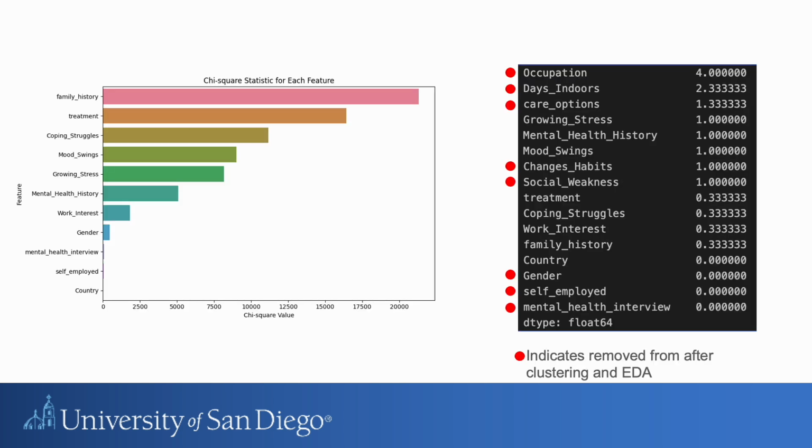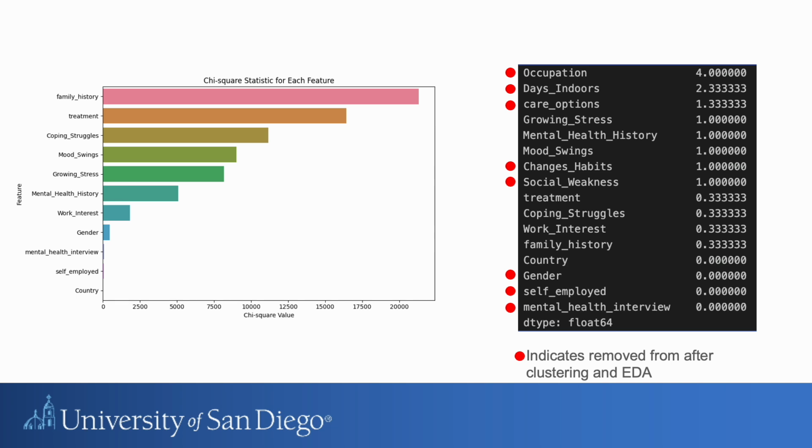So looking at the data deeper, if you look on the right side first, you'll see the top five that we removed: occupation, days indoors, care options, change habits, and social weaknesses. We went for a social aspect realistically of what we wanted to remove. These were very prominent in actually creating that K-mode cluster, so we decided to take those out. And the other part that I do want to show is the gender, self-employed, and mental health interview we took out because they just didn't add anything overall.